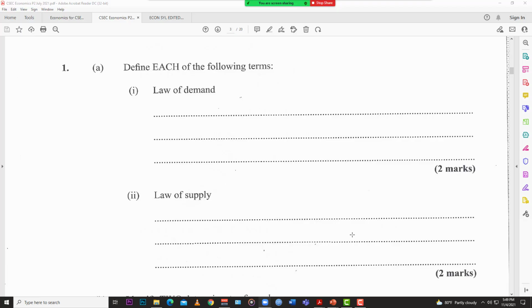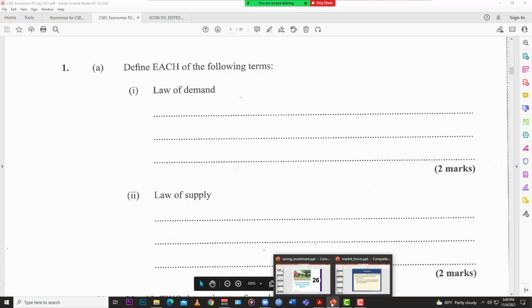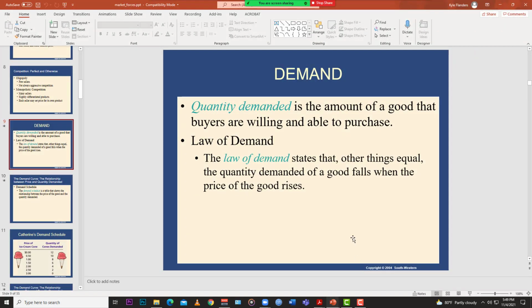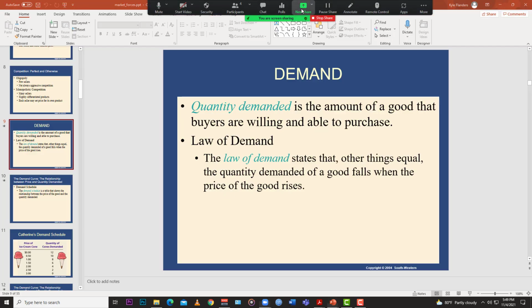You can even say it in reverse: when the price of that good goes up, then the quantity demanded falls. Whichever way you choose to put it, we are still talking about the price and the quantity demanded moving in opposite directions, right?